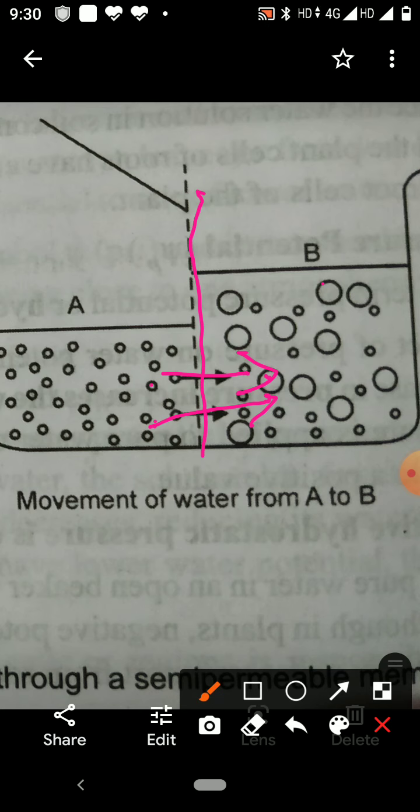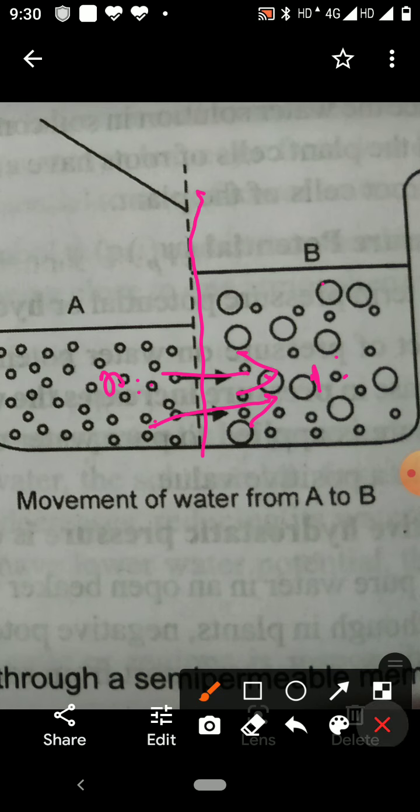In osmosis, molecules of water or solvent move from their higher concentration to their lower concentration, or from a low concentration solution to a high concentration solution, or you can say from high water potential to low water potential. So this is osmosis.